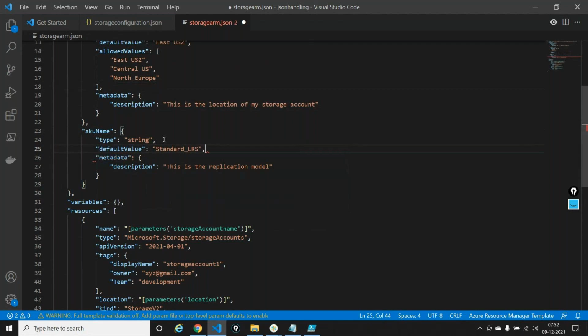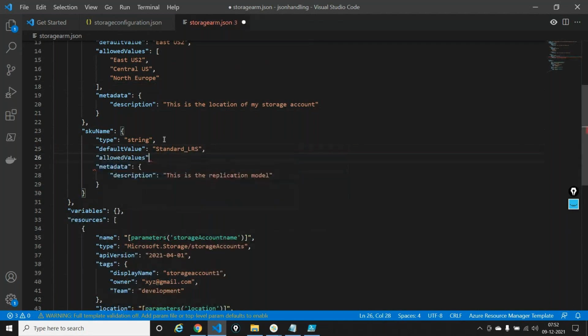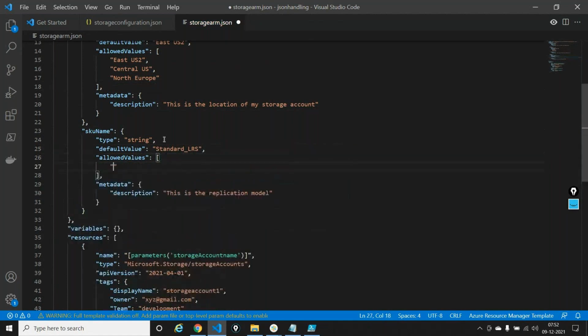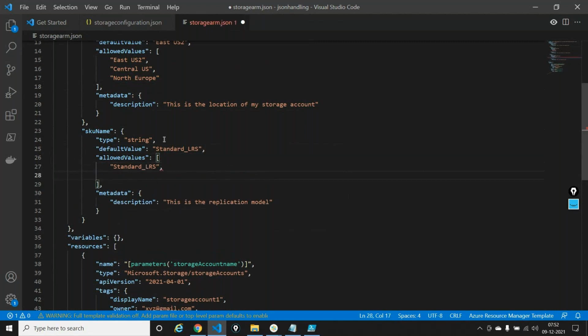But I can also allow you to deploy either in LRS or GRS. Standard_LRS or Standard_GRS. Save.